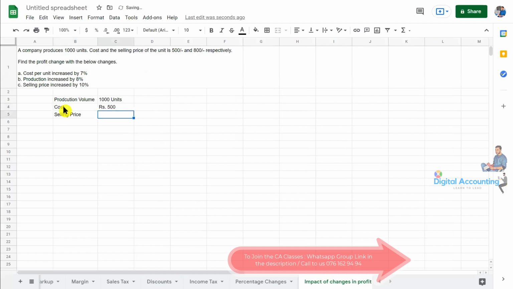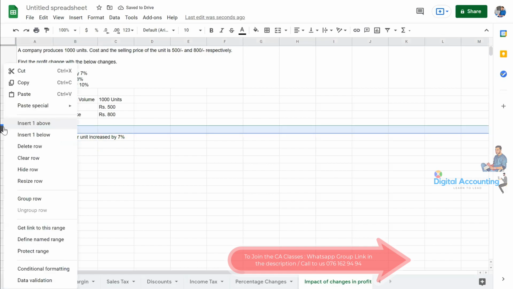Then the selling price is ₹800 respectively. Find the profit change with the below changes. Right. So the first question is asking: cost per unit increased by 7%. What is the profit? Okay. So cost per unit increased by 7%. Okay, right.